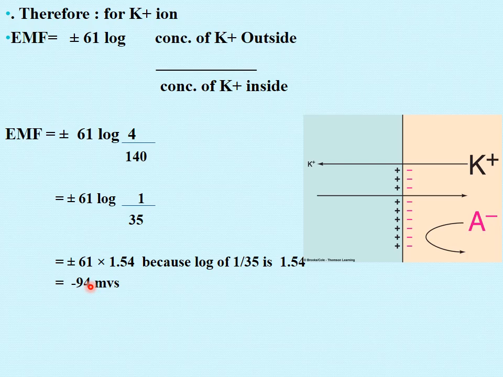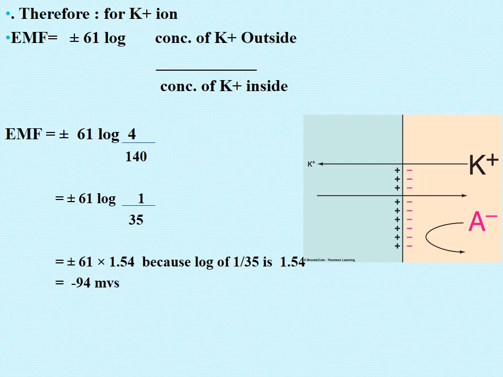So inside there is negativity, so we put the negative sign. If inside there is positivity, we will put the positive sign. So the sign depends on what is happening inside the cell. After the movement of potassium, the inside of the cell becomes negative. So this minus 94 is the Nernst potential for potassium, or equilibrium potential for potassium,